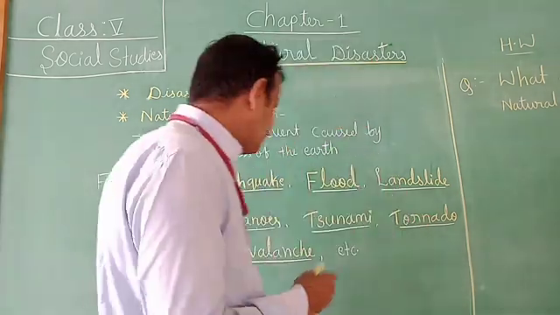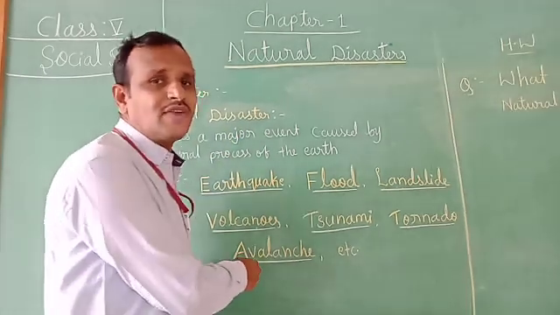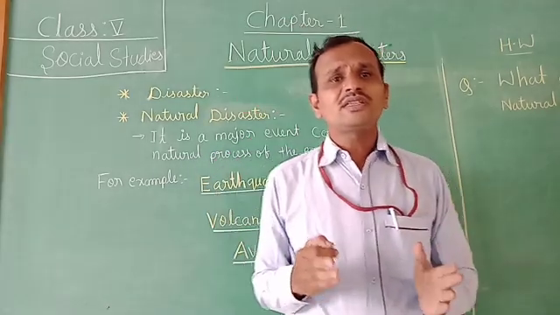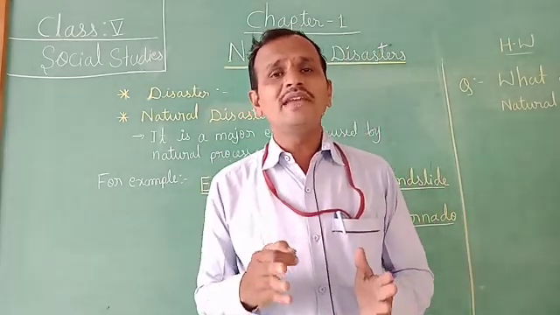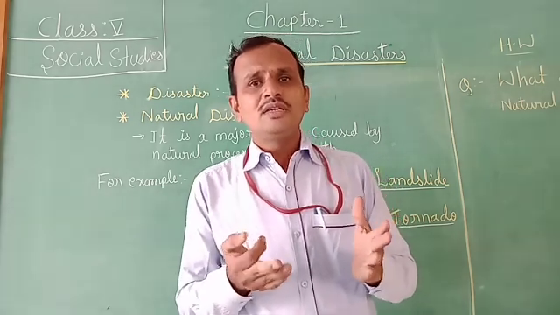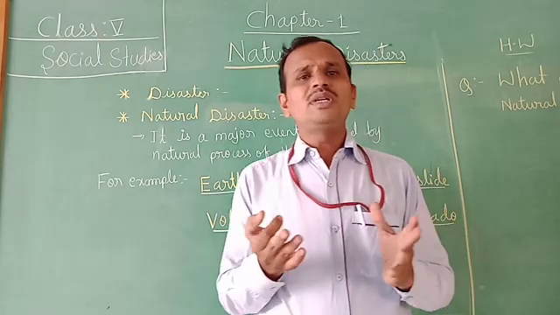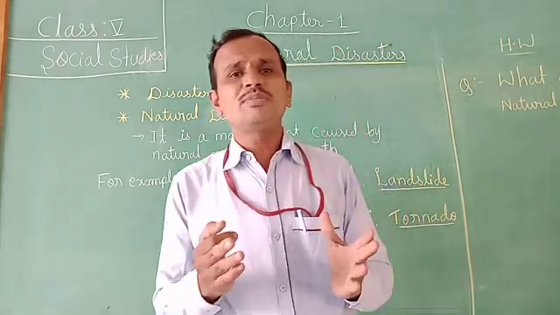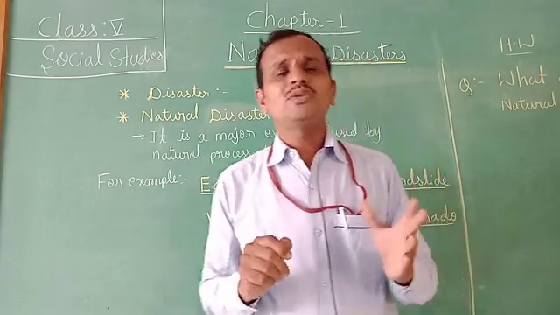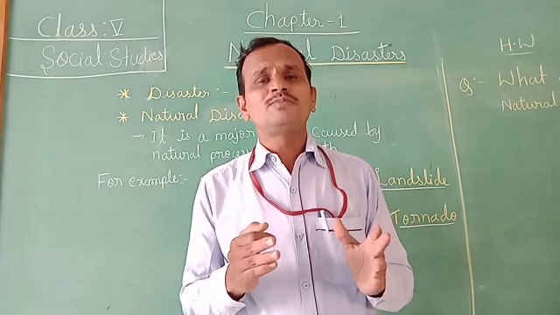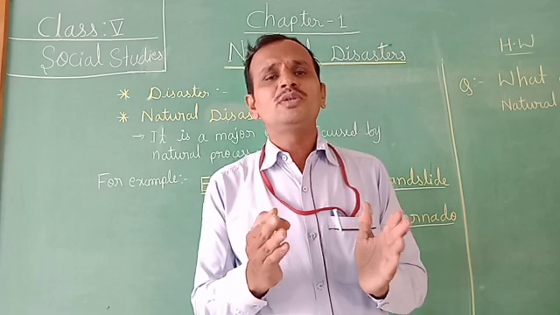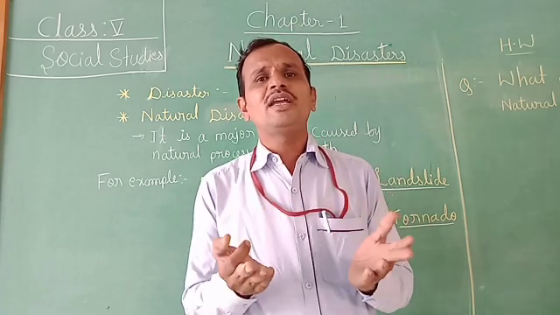And another one is avalanche. So what is an avalanche, children? An avalanche is a mass of snow that slides fast down an inclined slope. Snow, you know, where is snow available? In the mountain area. The avalanche most of the time occurs on the mountain side, children, because that is where snow is. Snow is nothing but a group of loosely connected ice crystals.